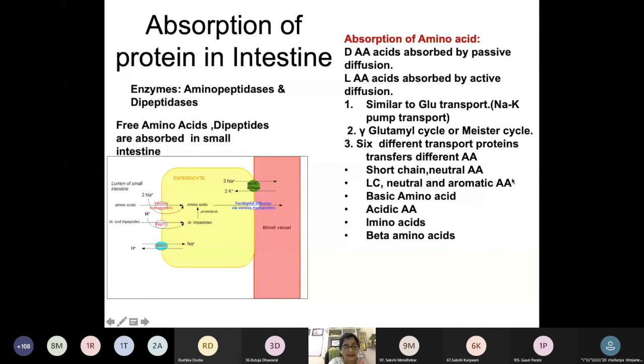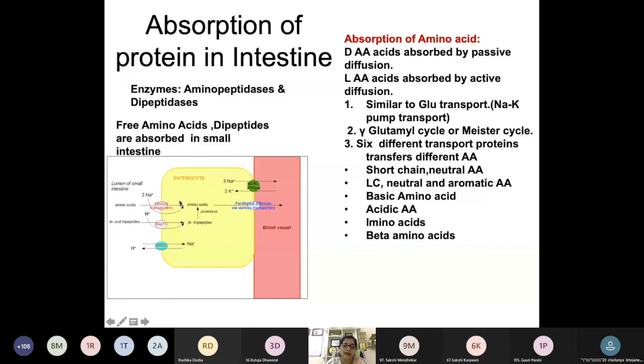Basic amino acids have a different transporter. Acidic amino acids have a different transporter. Then imino acids and even beta amino acids are also different. They have different transport proteins by which they are absorbed in the intestinal cell. Okay. So these are the ways by which the absorption is taking place.